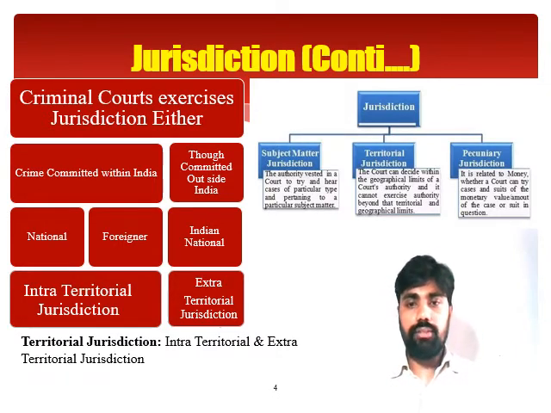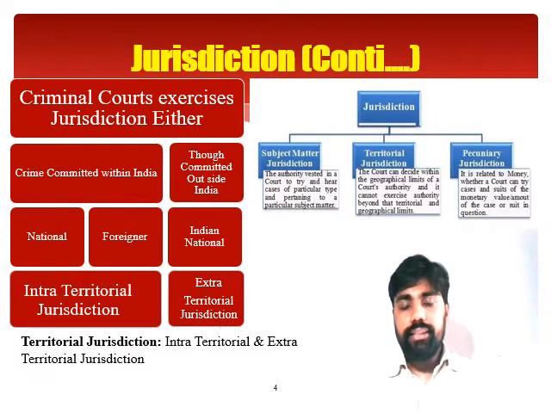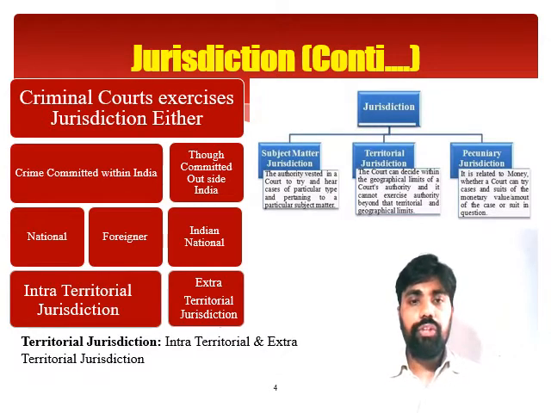But suppose the crime is committed outside the territory of India by any Indian national, then again Indian courts would have the jurisdiction, and that is called the extraterritorial jurisdiction, because the crime was committed outside the territory of India, but it was committed by an Indian national, and therefore the Indian courts would have jurisdiction.